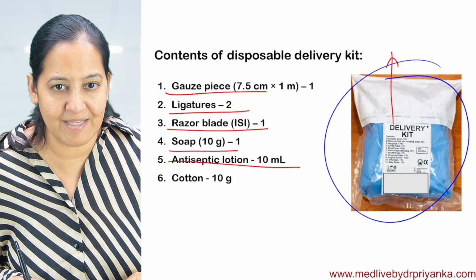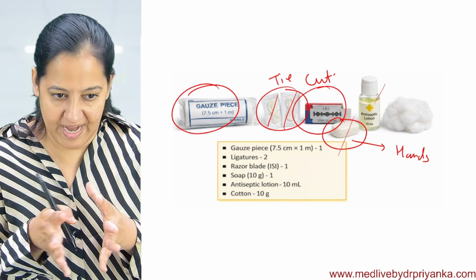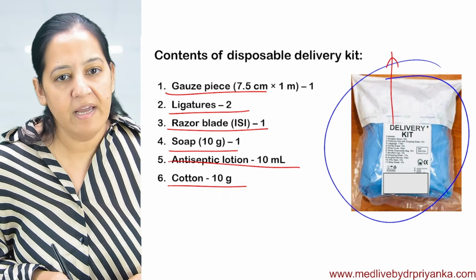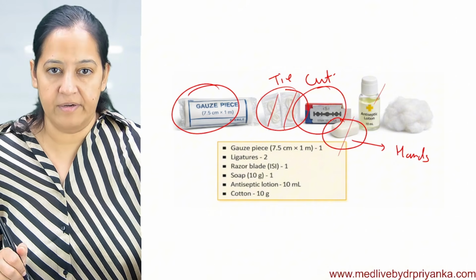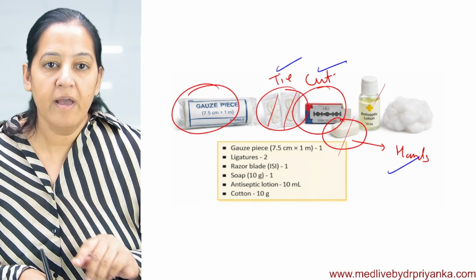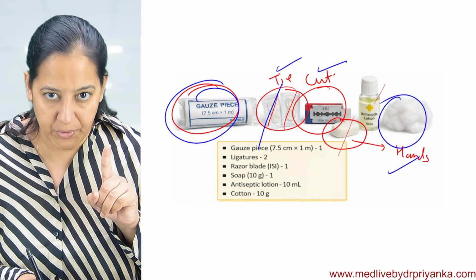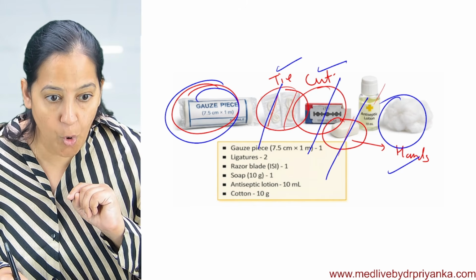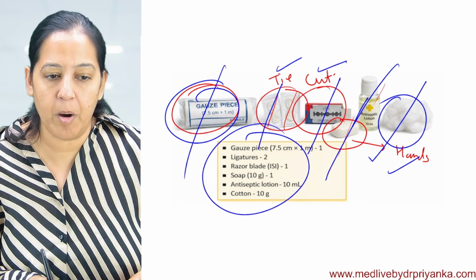It contains antiseptic lotion, which can also be applied on the hands after using soap, and it contains cotton. So out of the 5 cleans, 3 are fulfilled here: clean tie, clean cord, and clean hands. Apart from that, it contains the gauze piece and the cotton. So it contains the thread, razor, soap, antiseptic solution, cotton, and gauze piece. These are the components of DDK.